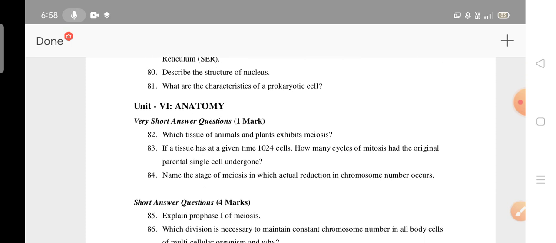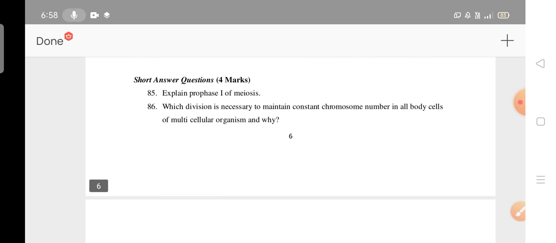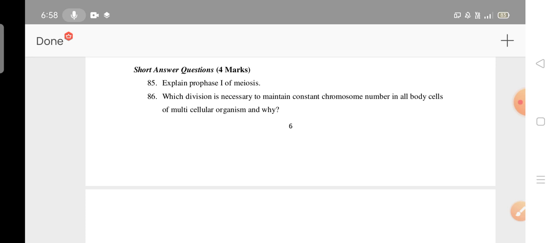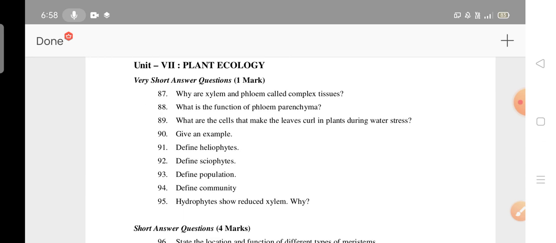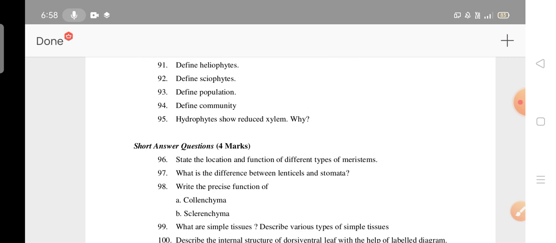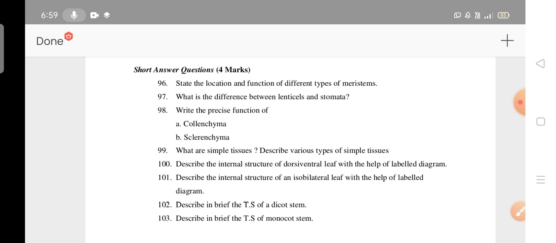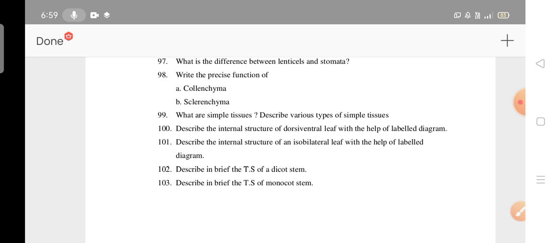The sixth unit may get 8 marks weightage; you have to read it. These are 4 marks questions. It's clear, na? Okay. And the 7th unit: these are the 1 mark questions and 4 marks questions in the 7th unit.